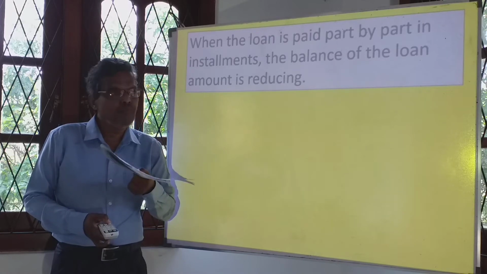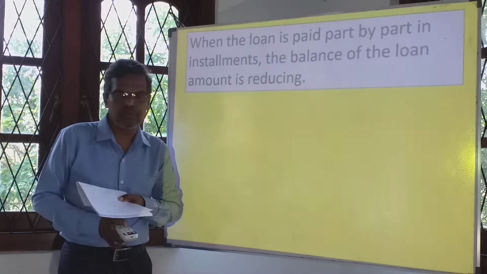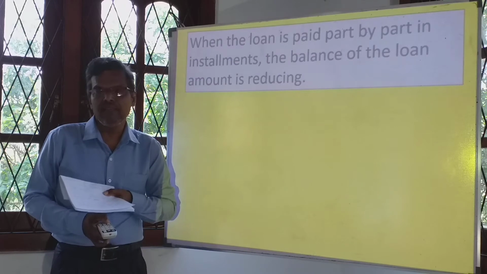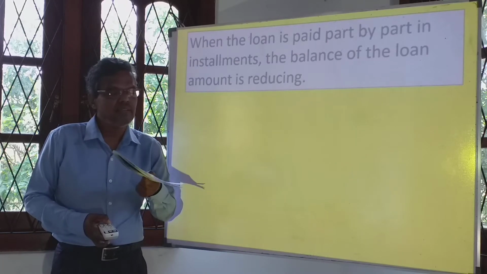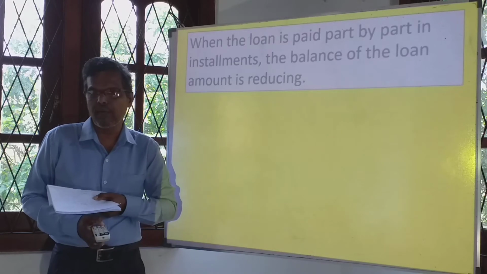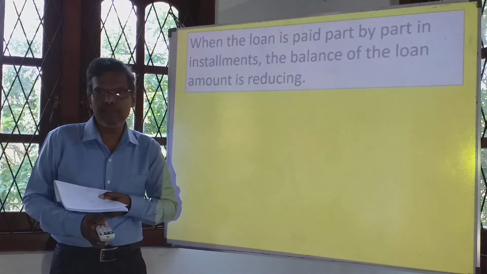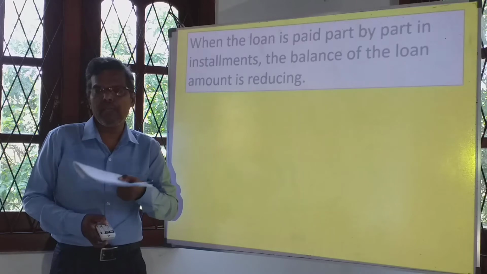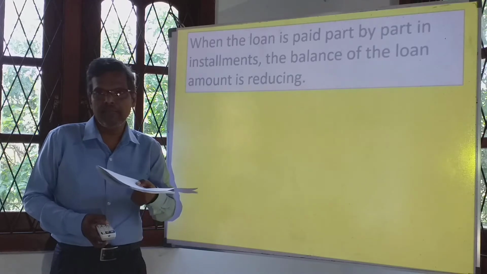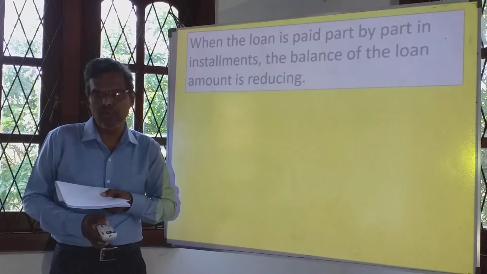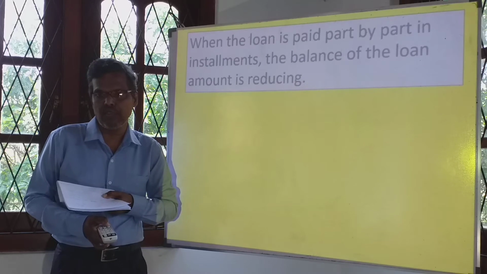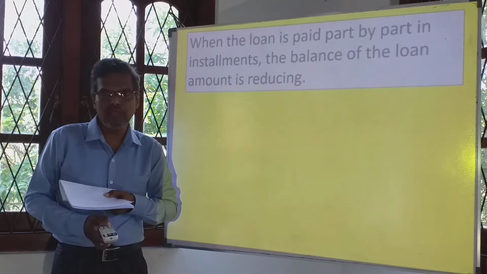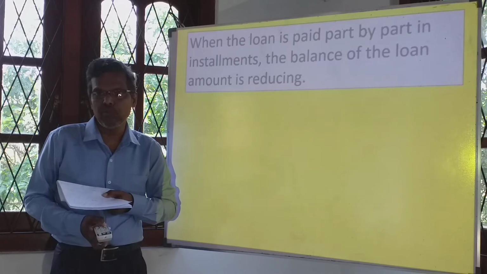At the end of February, you also pay 100 rupees. So in March, you have to pay another 10 parts of 100 rupees. Like that, when you are paying it part by part, the balance of the loan is reducing, and we say it is diminishing. The word diminishing is also used there. The balance of the loan is diminishing or reducing.